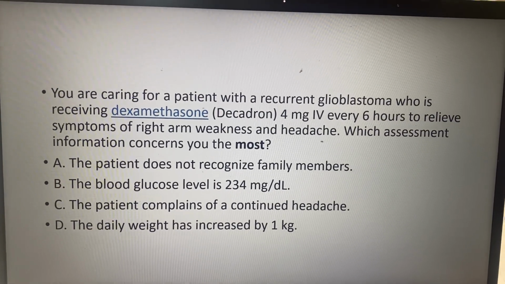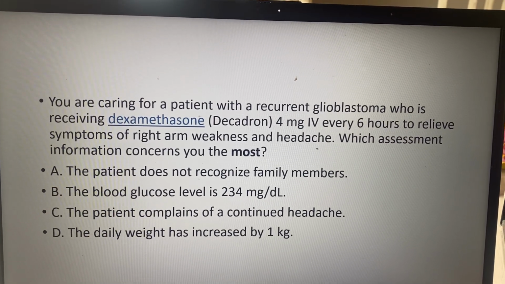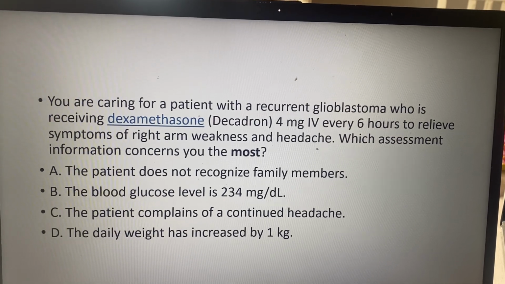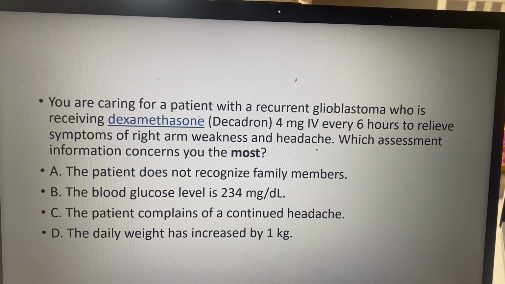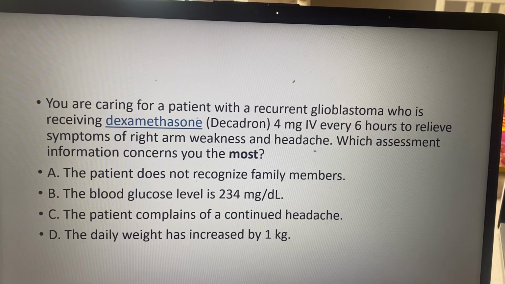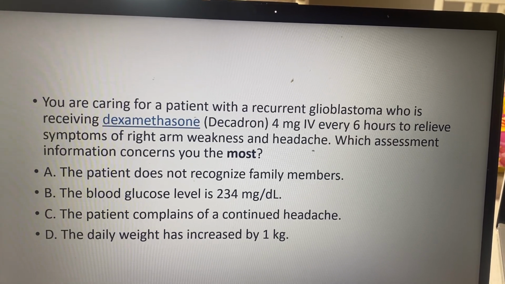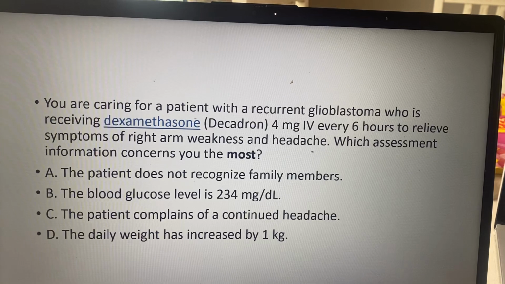So you are caring for a patient with a recurrent glioblastoma who is receiving dexamethasone, Decadron 4 milligrams IV every 6 hours to relieve symptoms of right arm weakness and headache. Which assessment information concerns you the most?